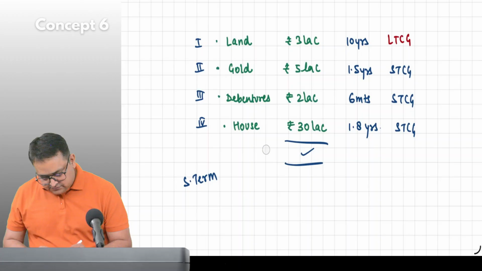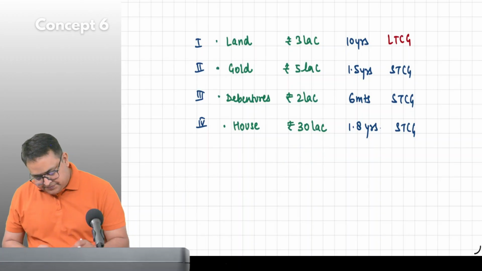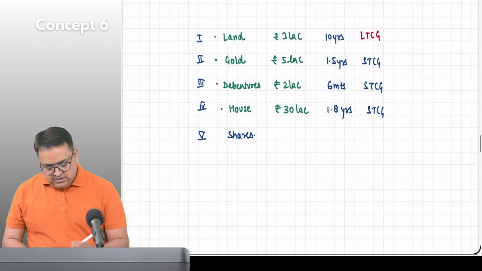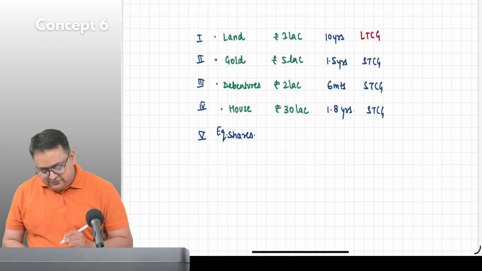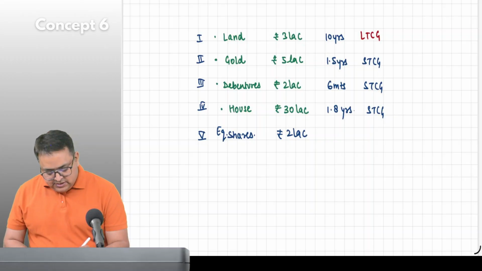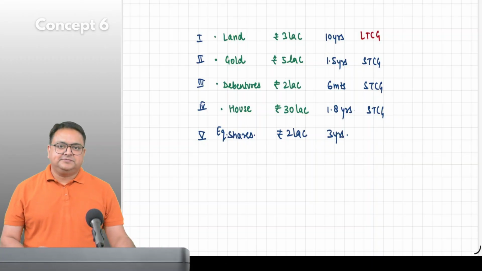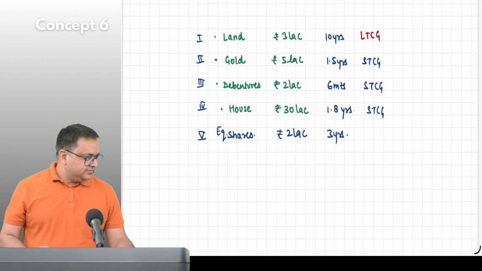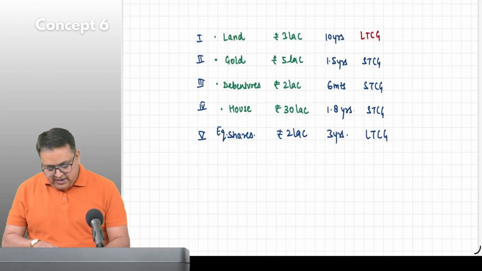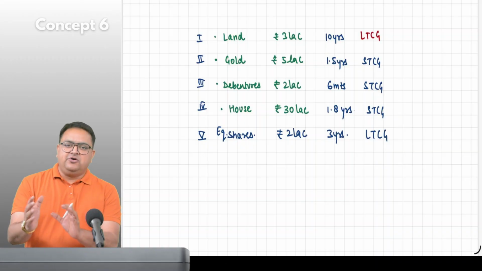Then, let's say fifth, he sold shares, equity shares. He sold and he earned 2 lakh rupees on it. And he sold after 3 years. Guys, what is this? Long term, short term? Long term. It is long term capital gain. Everybody, I'm just giving you an idea. There is something called long term, short term.